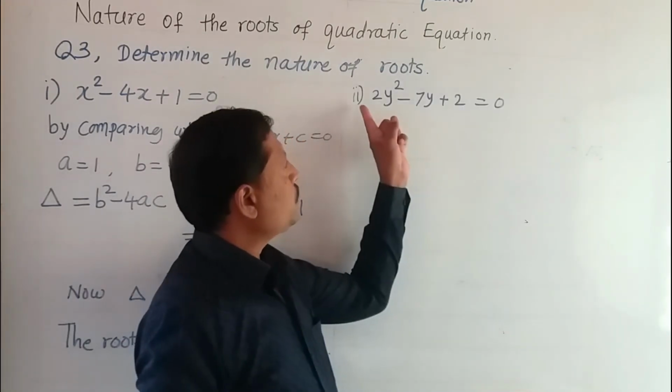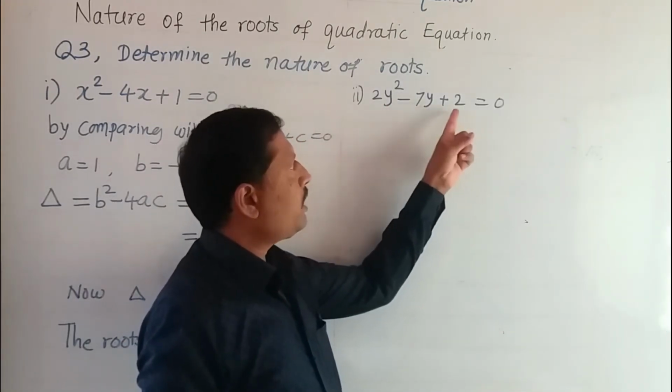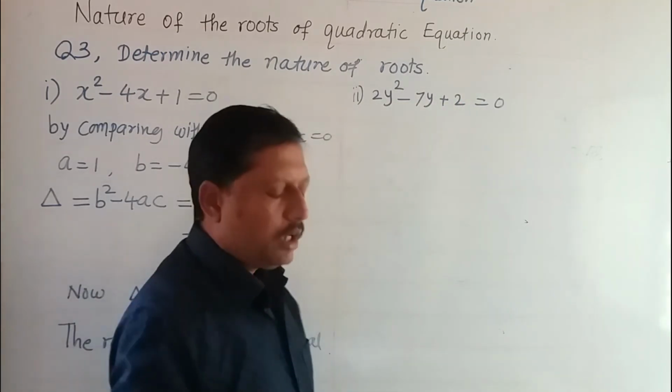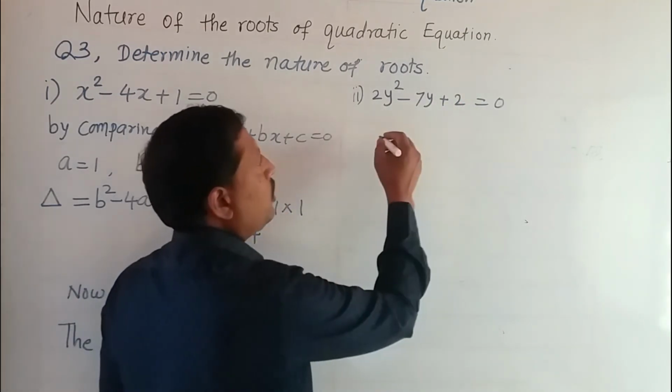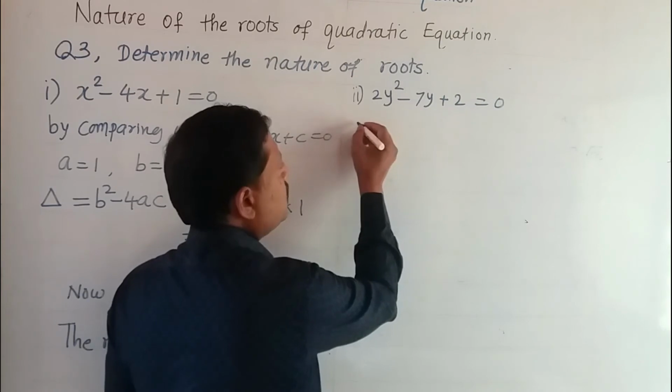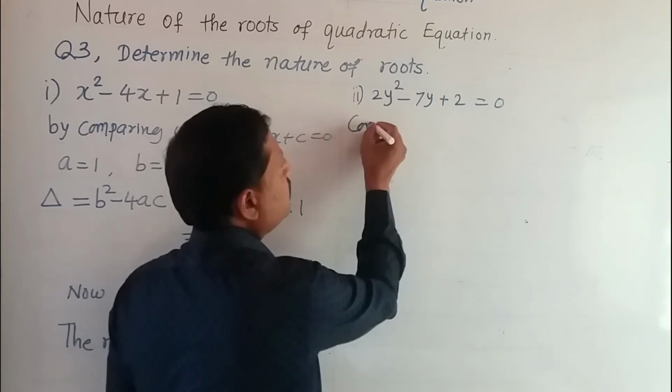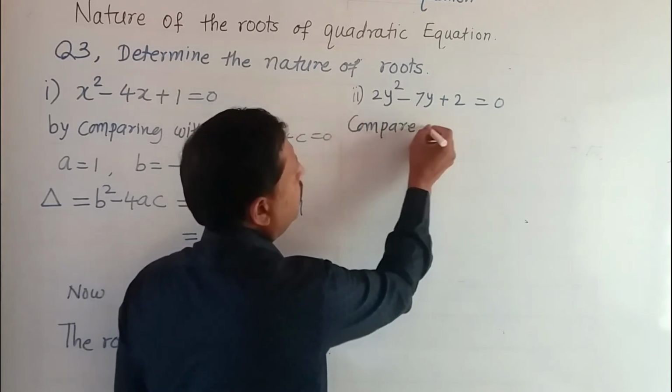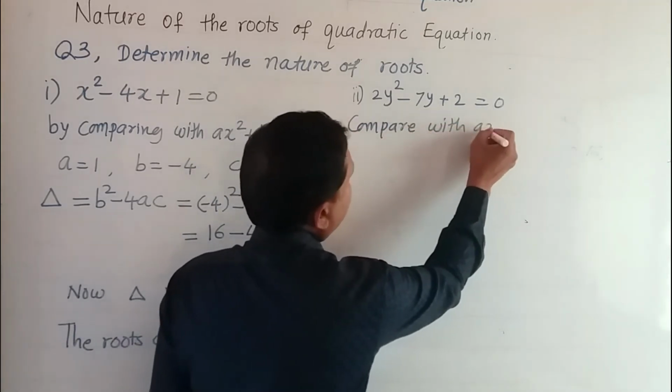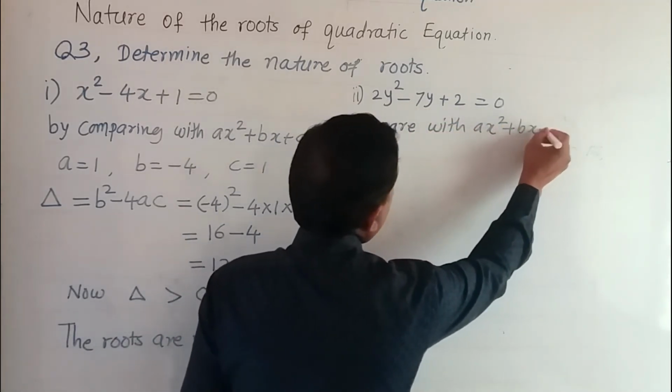Now in this equation, 2y square minus 7y plus 2 is equal to 0, let us find the value of b square minus 4ac. For this, we compare this equation with ax square plus bx plus c is equal to 0.